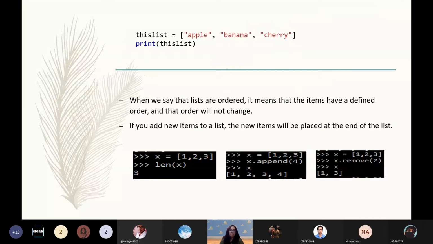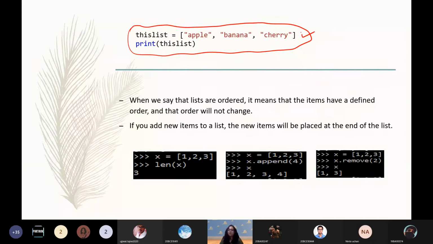So this is an example of what a list looks like. If you just type this in your editor or your IDE and just run it, this list is being created in this one simple line. You don't need a loop or anything. And with this simple print command, you are printing the contents of the list.